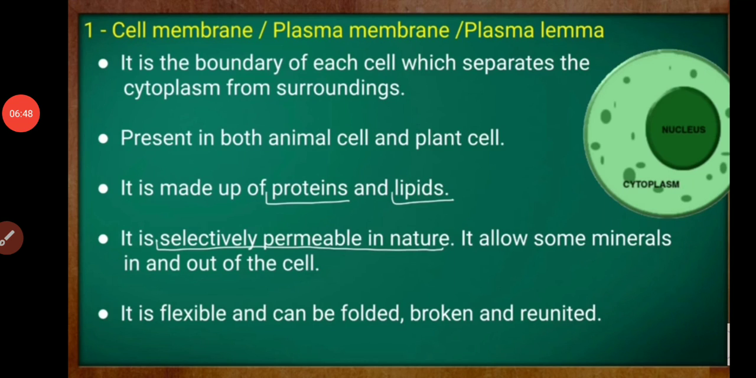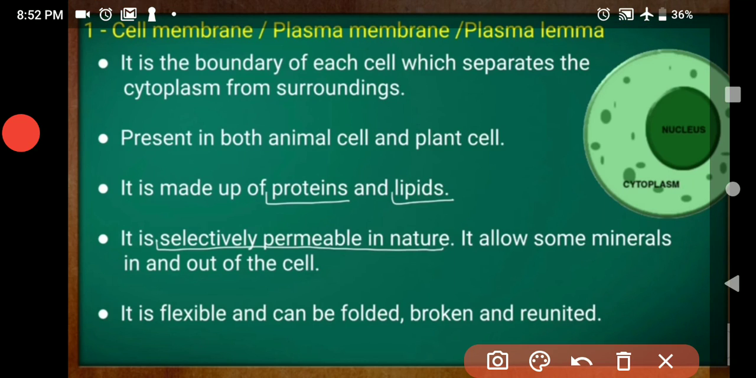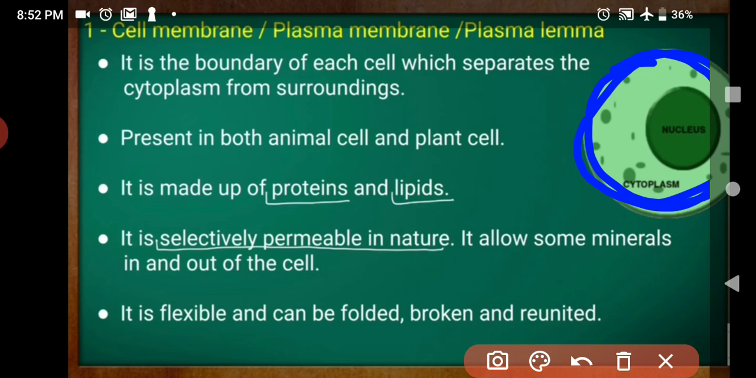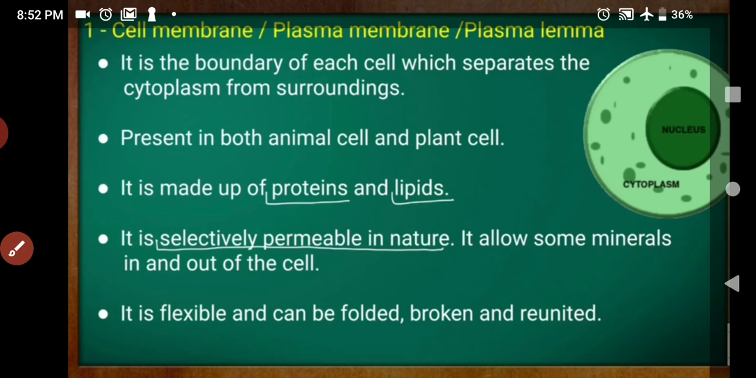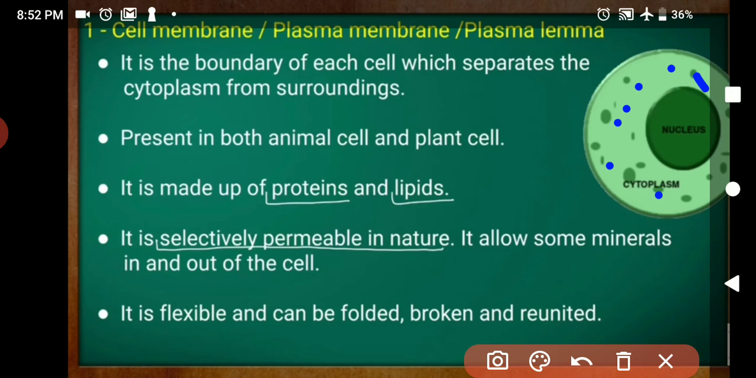Now see the structure of the cell. See, this one is the outer covering of the cell. Outer covering of the cell is called cell membrane, plasma membrane or plasmalemma. It is the boundary of each cell which separates the cytoplasm from surrounding. See, cytoplasm, jelly-like structure is present here outside the nucleus. This is called cytoplasm and cell organelles float in this cytoplasm. And here, jelly-like structure is also present in nucleus. This one is the nucleus.